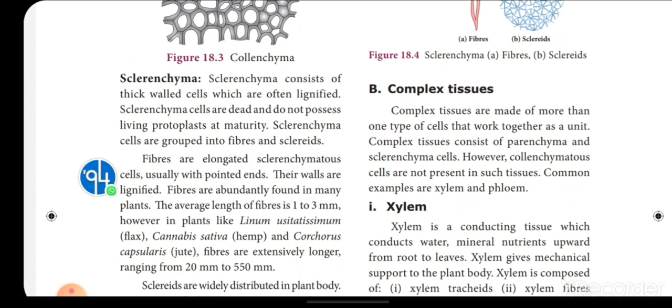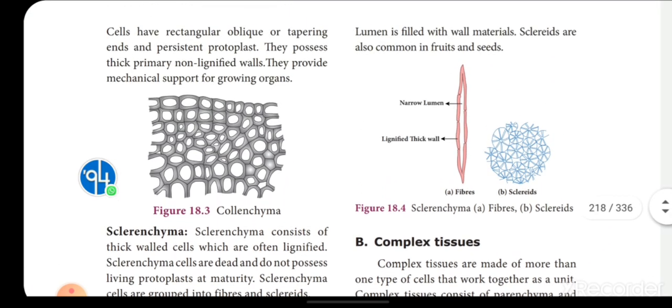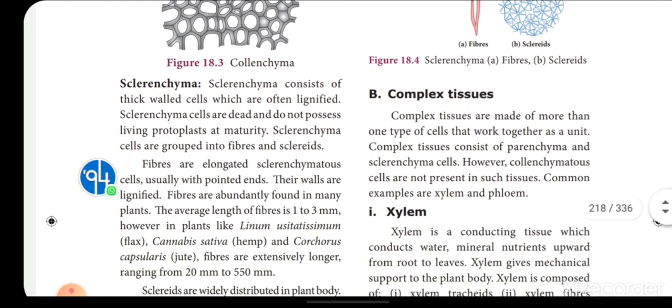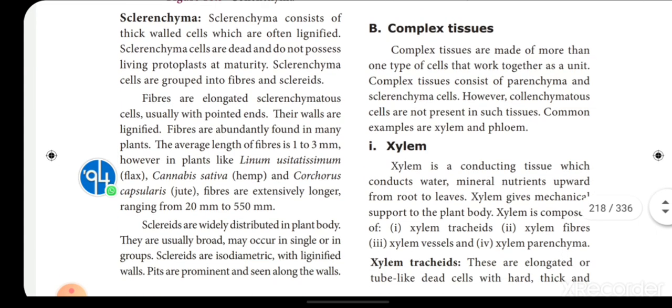Sclerenchyma is further divided into two types: one is fiber, another is sclereids. What about fibers? Fibers are elongated sclerenchymatous cells, usually with pointed ends. You can refer to the diagram for fibers and sclereids given here when you are learning about them. In fibers, both ends are pointed. Their walls are lignified.